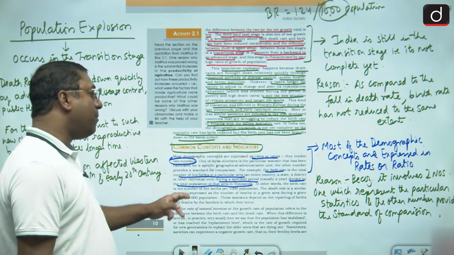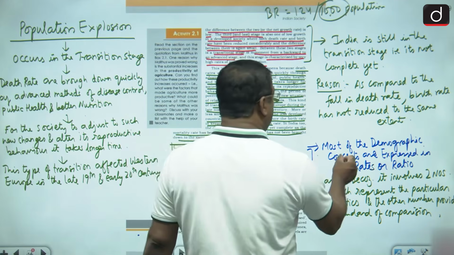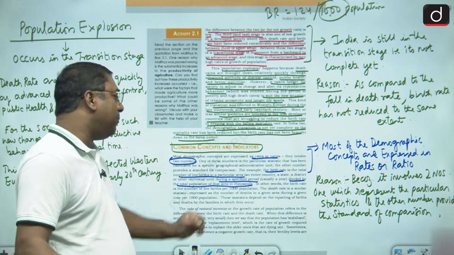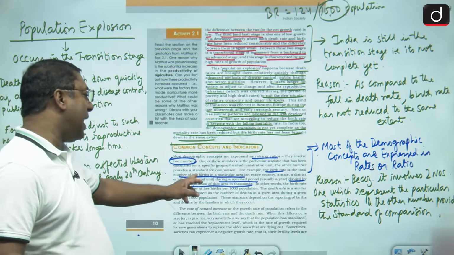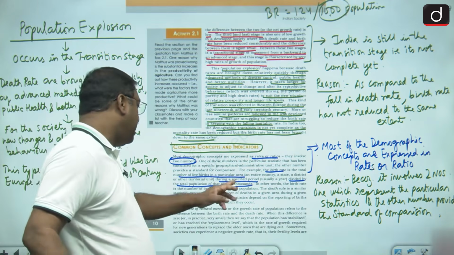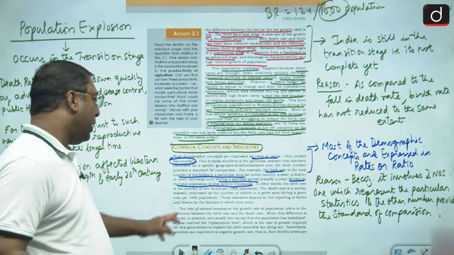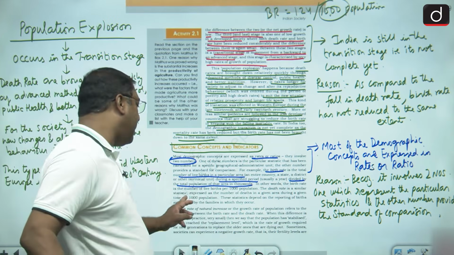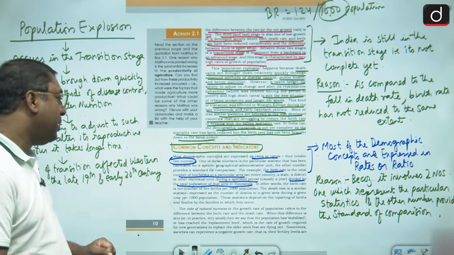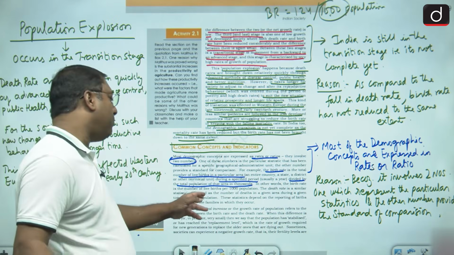So here you must be remembering that most of the demographic concepts have two things. An example, birth rate: it's the number of live births in a particular area during a specific period of time, divided by the total population of that area in thousands. So in other words, you can say that the birth rate is the number of live births per thousand population. And the death rate is what? The number of deaths per thousand population.